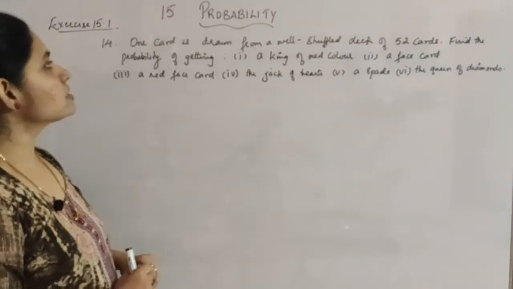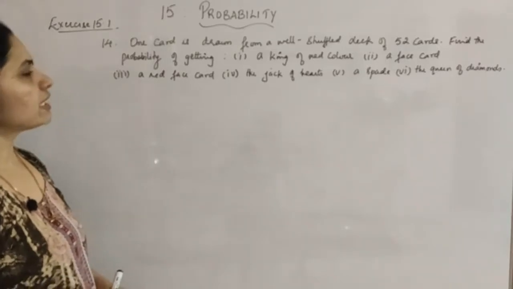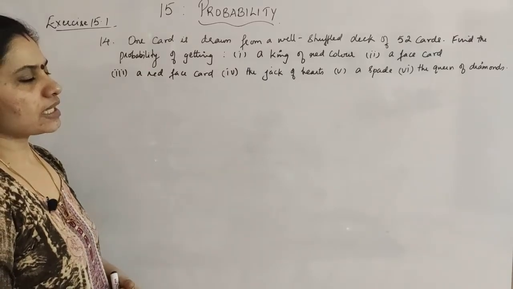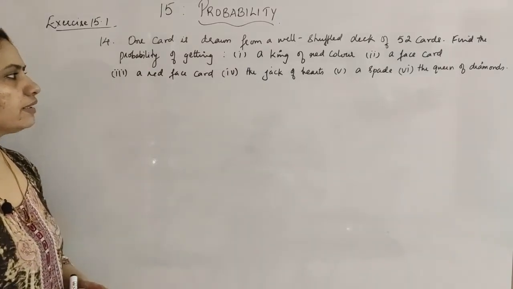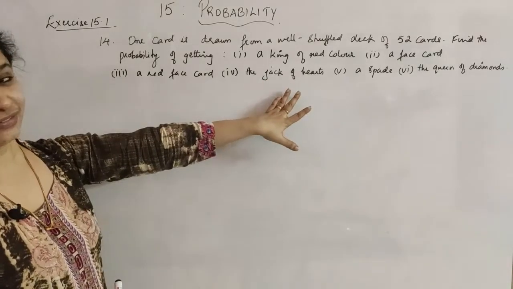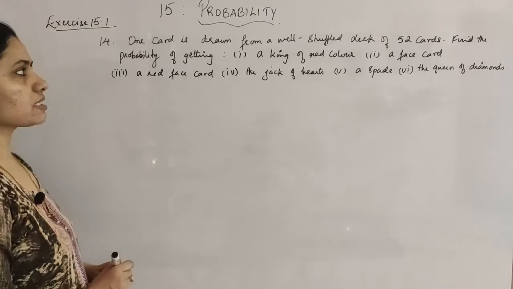Question number 14 is, one card is drawn from a well shuffled deck of 52 cards. Find the probability of getting: first, a king of red color; second, a face card; third, a red face card; fourth, the jack of hearts; fifth, a spade; and last, the queen of diamonds.